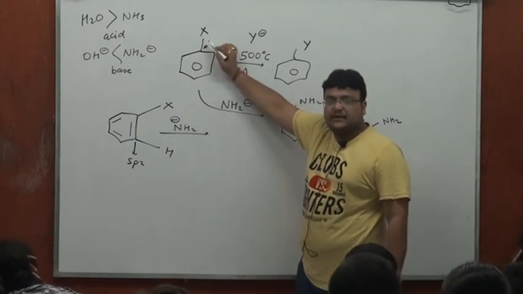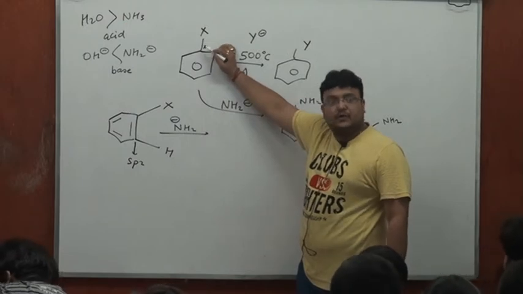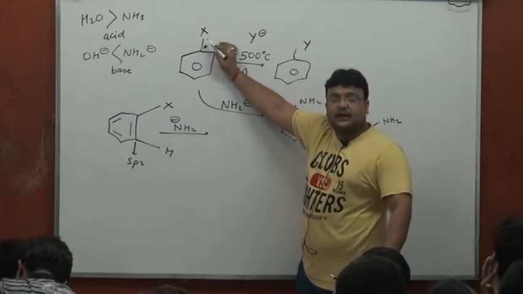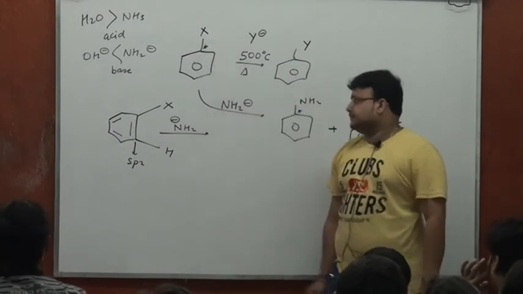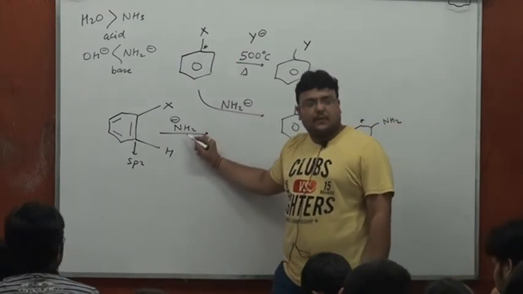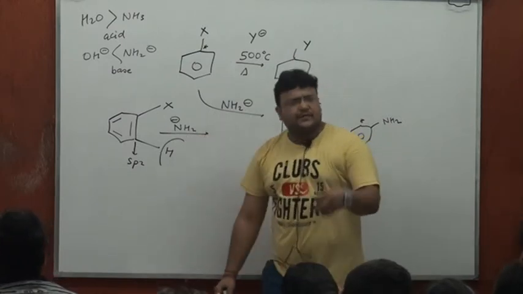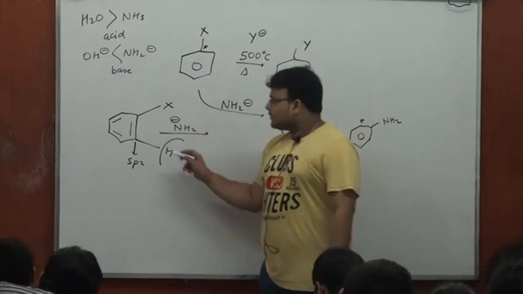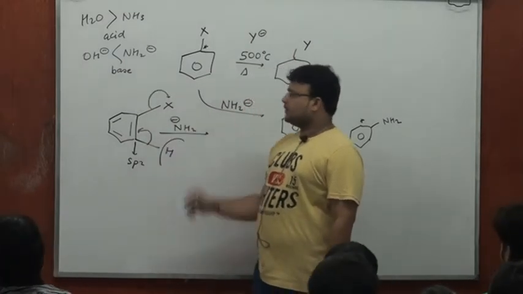I hope you all buy it. In aliphatic halides, it's between sp3 carbon and halogen. Here it's between sp2 carbon and halogen. So other than resonance, other than double bond character, there is another way of looking at the same. Now this being a strong base is capable of taking out this hydrogen, which is otherwise difficult to remove. Let's have this bond come down and this X minus goes out.